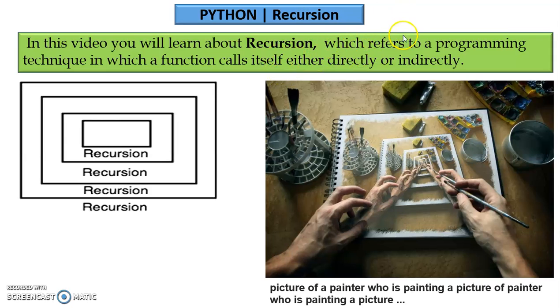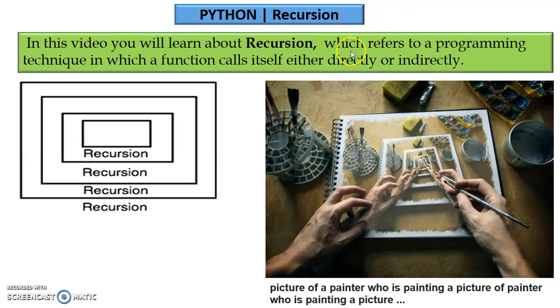Recursion, by definition, goes this way. It refers to a programming technique in which a function calls itself either directly or indirectly. So this definition says recursion is of two types. One is direct and one more is indirect.